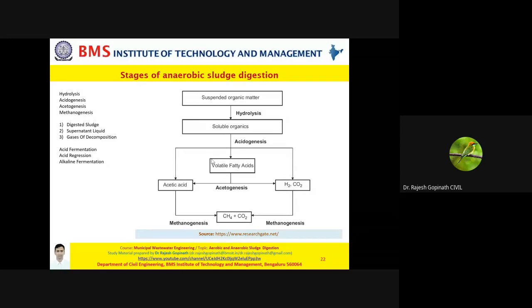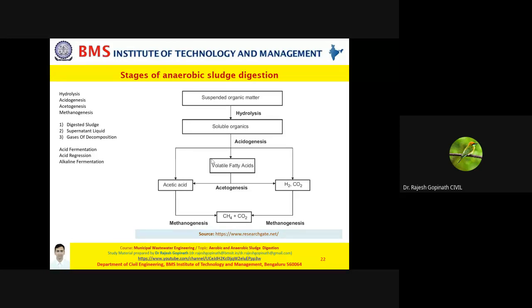My friends, when you speak about anaerobic treatment, it doesn't mean that it is totally anaerobic. Actually, one part of the treatment is aerobic, but over a period of time, aerobic gets converted into anaerobic process. Please remember this. Anaerobic sludge digestion doesn't mean that it is 100% anaerobic. Initially, it will be aerobic in nature, and then it becomes anaerobic.